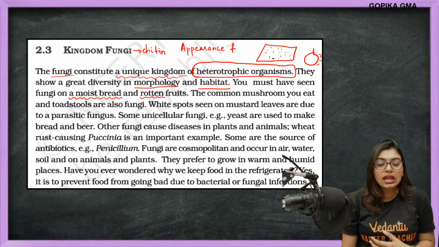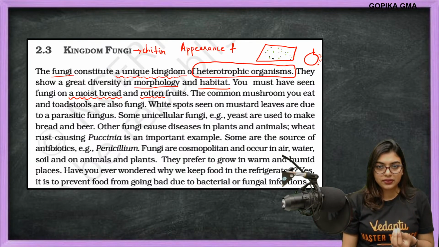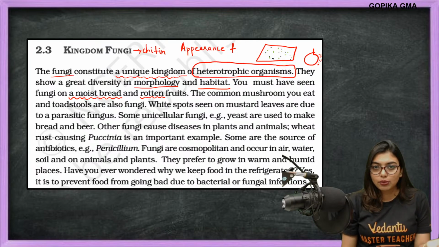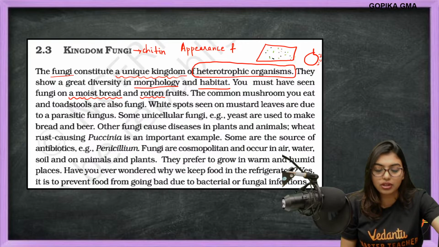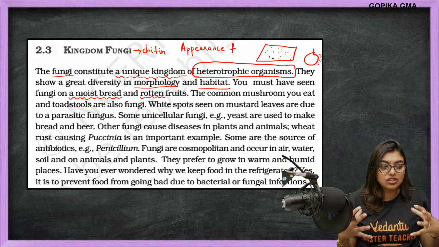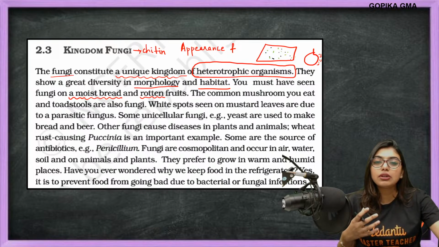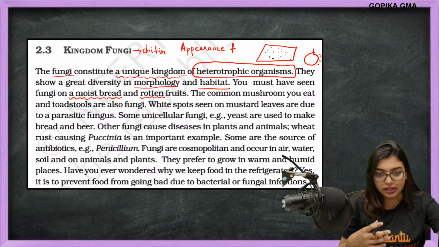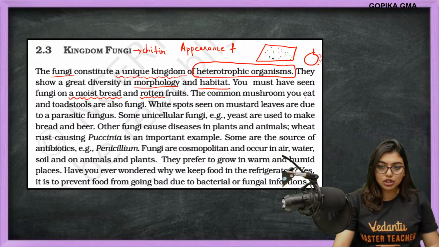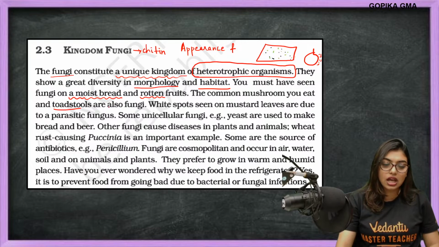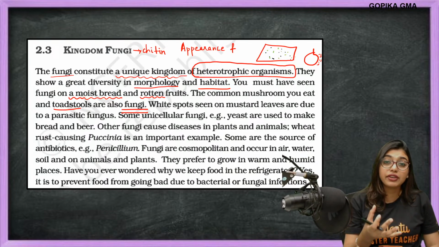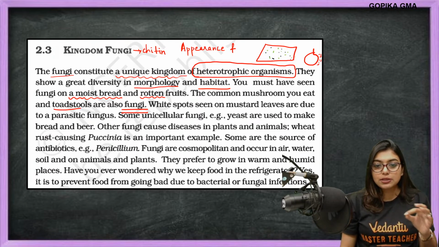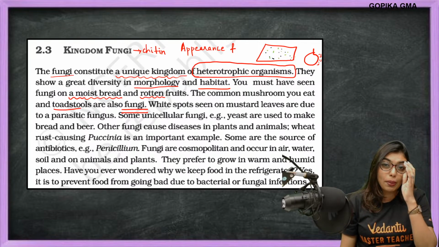See, fungi loves moisture. Like how we love moisturizer, in the same way fungi loves moisture. And the moment fungi sees that this area has moisture content, immediately it will go and start growing there. The most common mushroom you eat and the toadstools are also fungi. So there are some edible fungi which we consume. White spots seen on mustard leaves are due to a parasitic fungus.